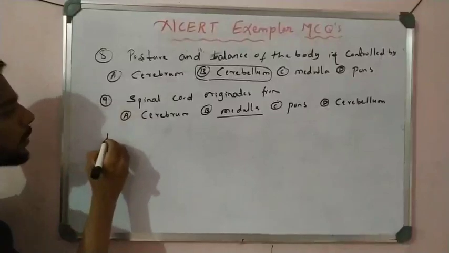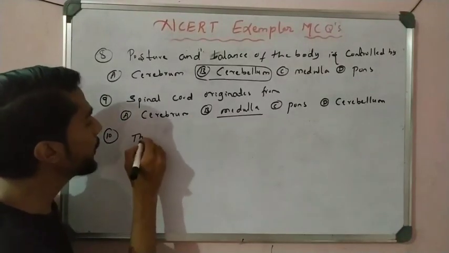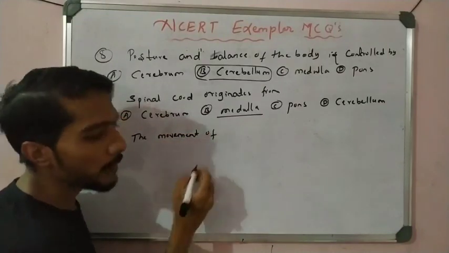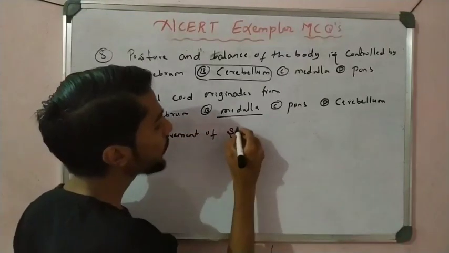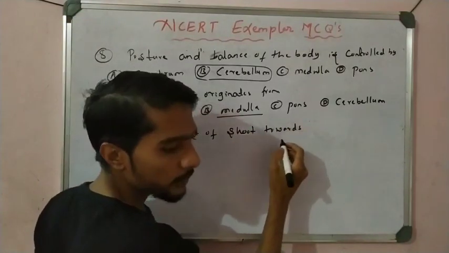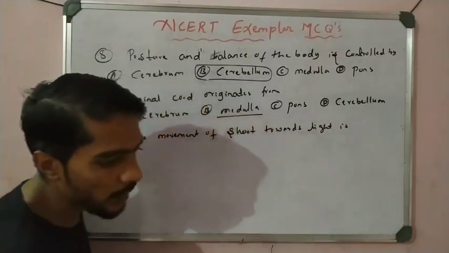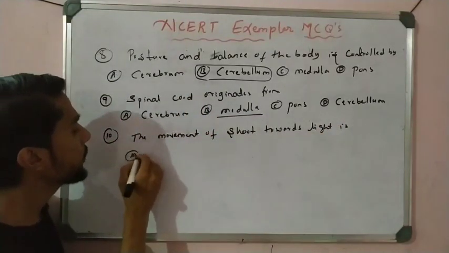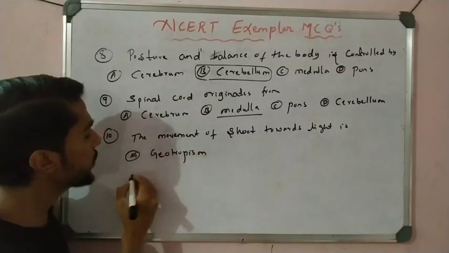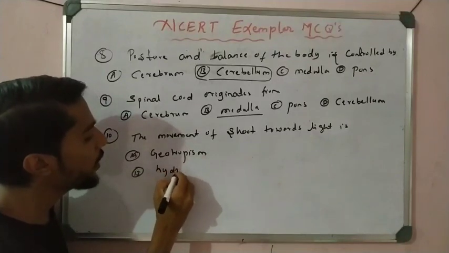Next, now let us take question number 10 here. The movement of a shoot towards light or sunlight is called: option A, geotropism. It is the easiest question, a simple question, you know the answer.